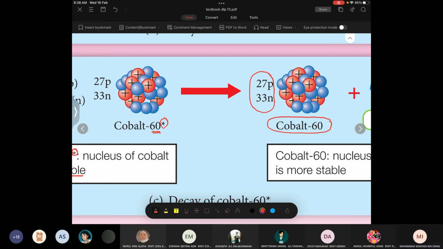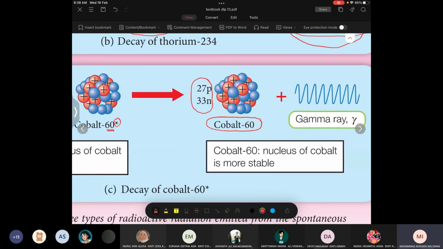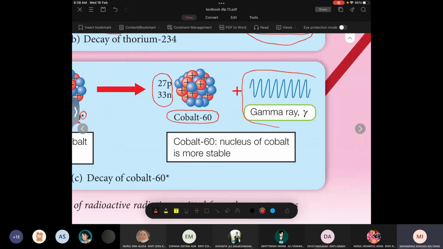So what happens actually? You can see here in this case the cobalt becomes more stable, but at the same time we have gamma ray. Actually, the gamma ray is produced, not released. We better say that it produces gamma ray in order to be more stable. But the number of protons and neutrons doesn't change. As I mentioned just now, gamma ray is not a particle. That is why you can see the number of particles doesn't change. It is actually a type of ray.